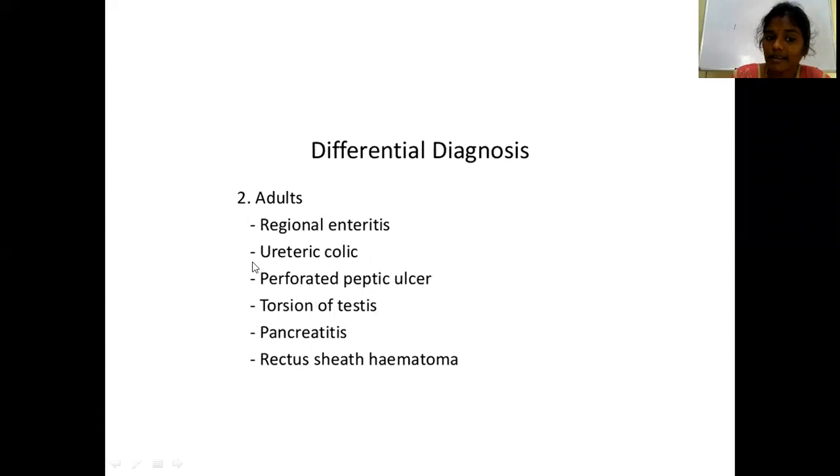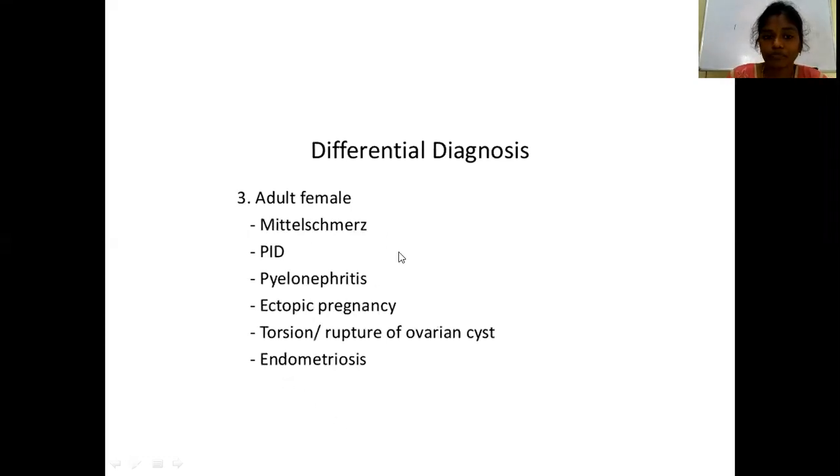In adults, it is ureteric colic, regional enteritis, that is ileitis, perforated peptic ulcer, torsion of testis, and pancreatitis. Mostly acute appendicitis will be confused with pancreatitis, right ureteric colic and rectus sheath hematoma. These are the differential diagnoses: right ureteric colic, enteritis, that is terminal ileitis, perforated peptic ulcer, torsion of testis, pancreatitis, rectus sheath hematoma. In the case of an adult female, this is important: Mittelschmerz and pelvic inflammatory disease,